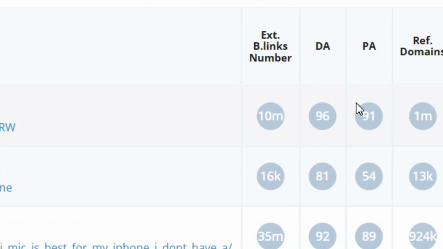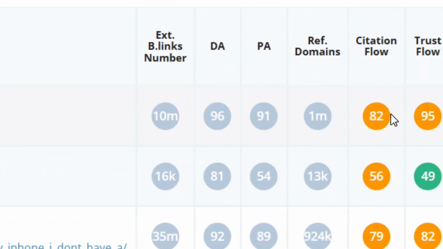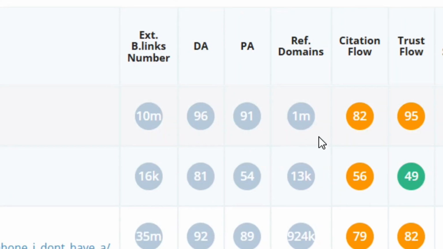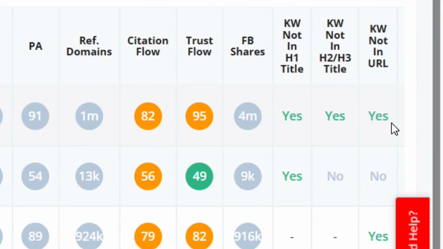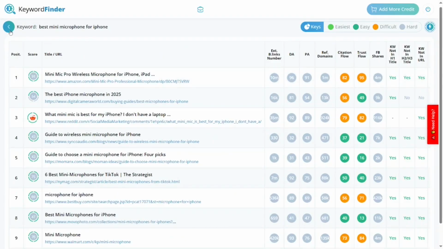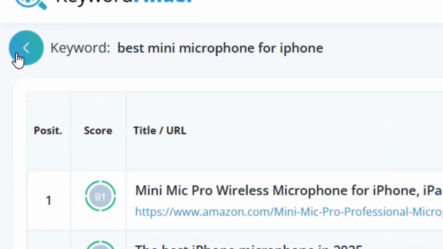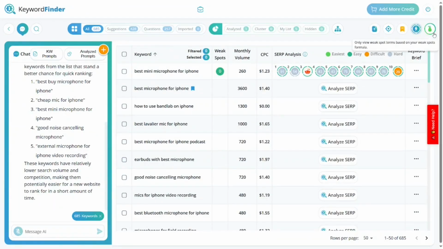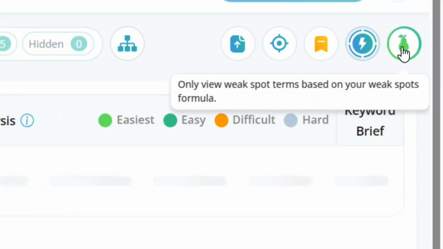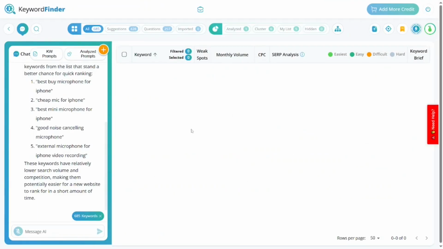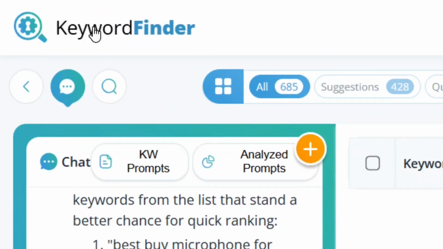As you can see, we have all the metrics here. Everything is here as well, indicating that this is a very hard keyword to go after because you have big websites showing up. So what we are going to do is go back, and then we are going to use this formula called a keyword spot. When you click on the keyword spot, if you have analyzed so many of them, you are going to find the one having a keyword spot. Let me show you how to do this.